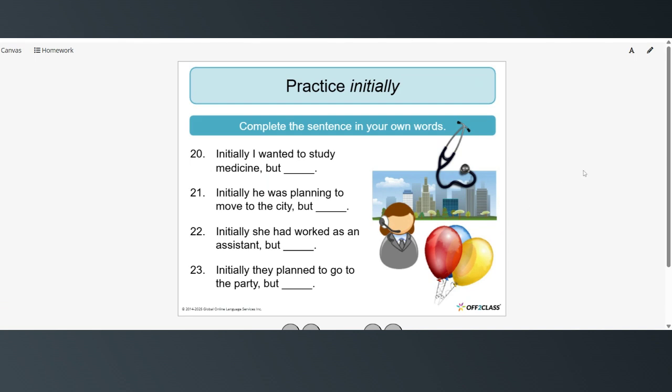Now practice using initially. You can complete these sentences using your own ideas, and if you would like to share those in the comments, that would be great.